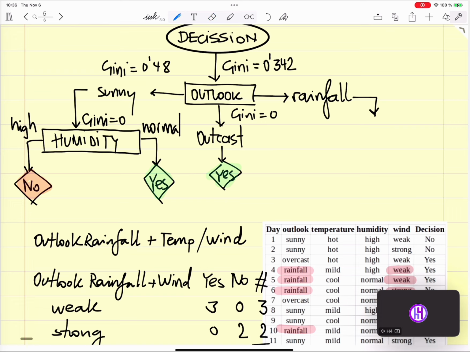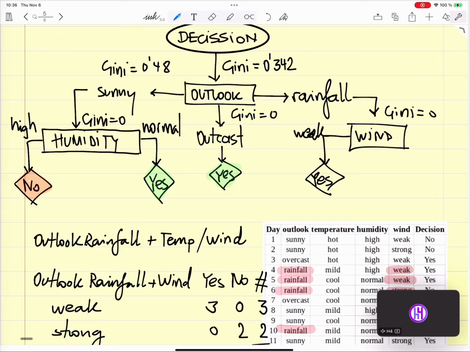So we have here a Gini of 0 for the wind, and then we say here either weak, and if it's weak it's always yes, or strong. If it's strong it's always no. All right.